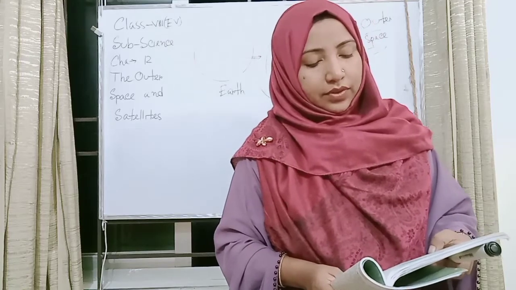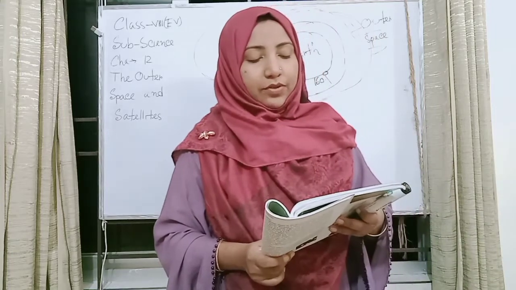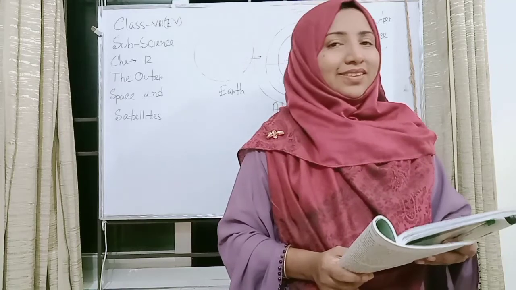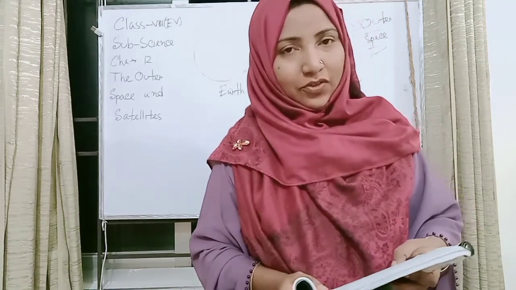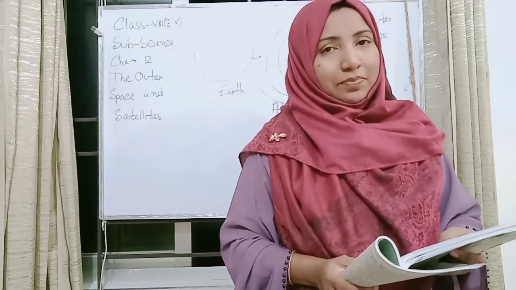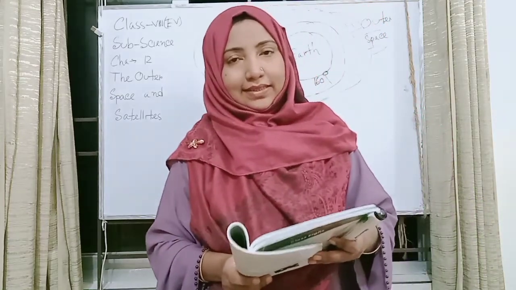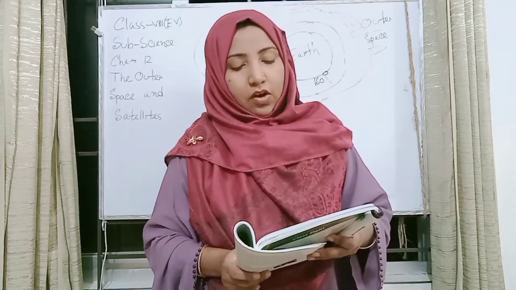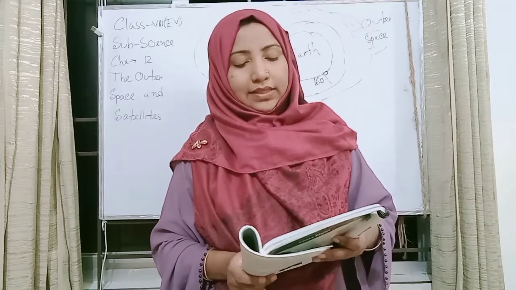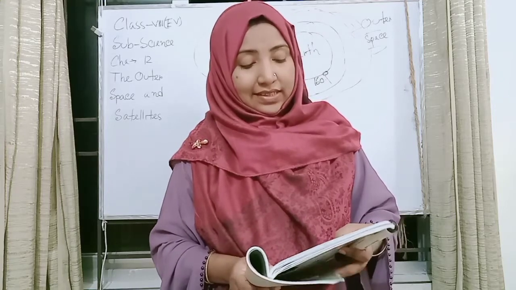The sun, the moon, the planets, the stars, the Milky Way, the galaxies, the outer space all together make our universe. So, my dear students, the first line is the universe. What's the universe? Basically, the earth, the sun, the moon, the planets, the stars, the Milky Way, the galaxies, the outer space, all together make our universe. Everything that belongs to the universe is known as the objects of the firmament. In this chapter, we will discuss the universe.